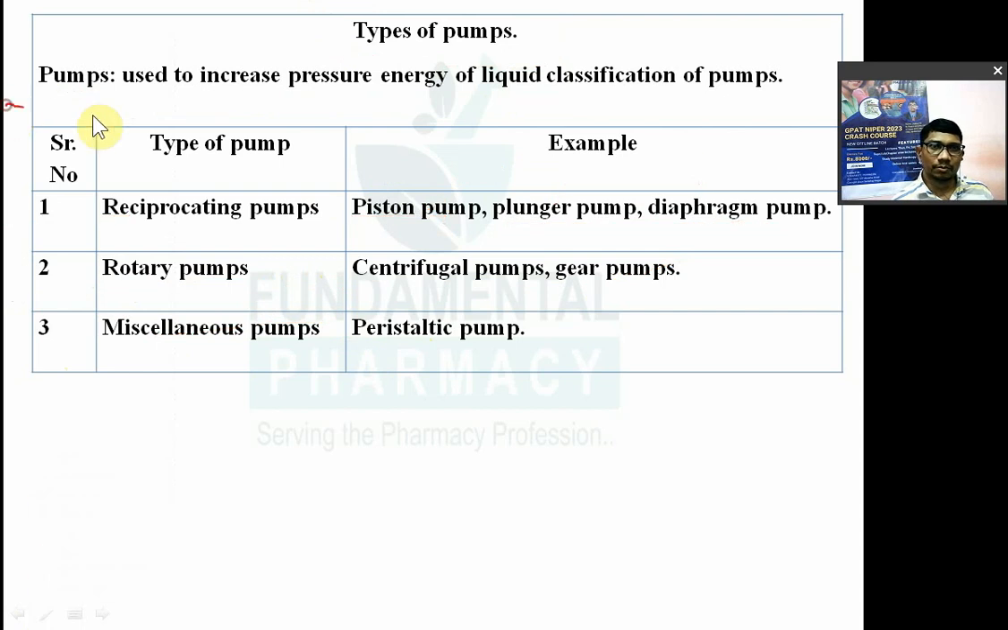Types or classification of pump. Pumps are devices to increase the pressure energy of liquid. Classification of pump. Why do you have to do this? For example, I have told you.